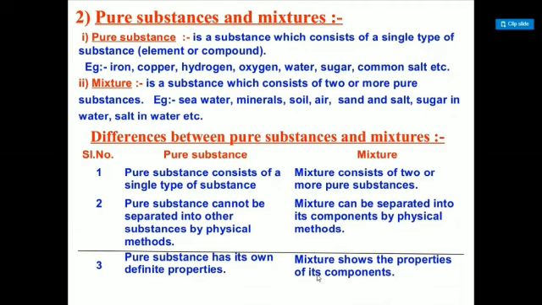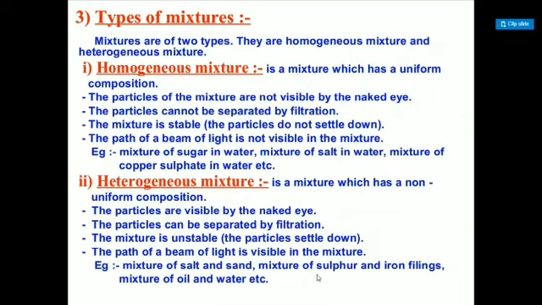If you add only sugar, the taste is different. If you add some lemon juice there, the taste is different. That means the property is different. So mixture shows the properties of its components, but pure substance has its own definite properties. Always they have the same properties. For example, water has the same properties, although you have got it from any source.